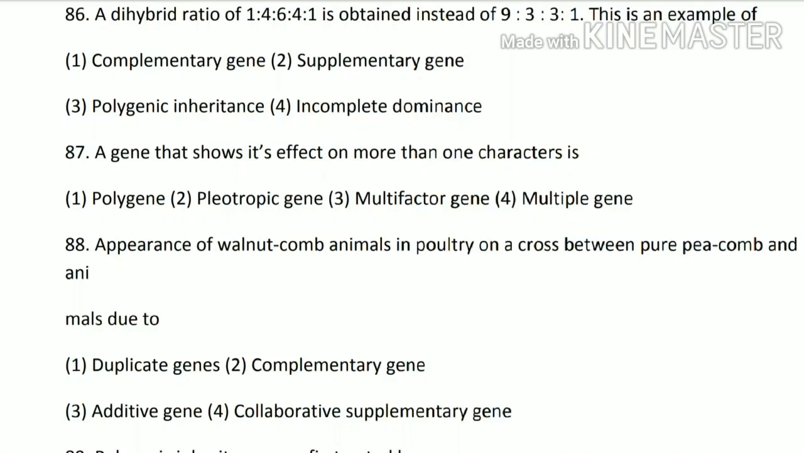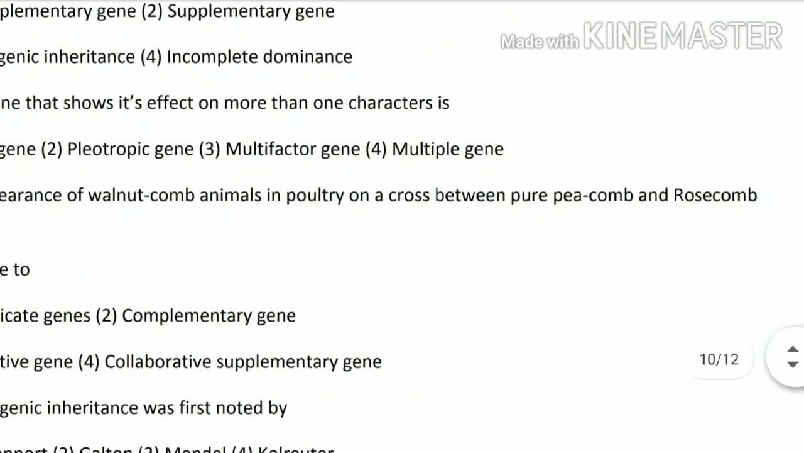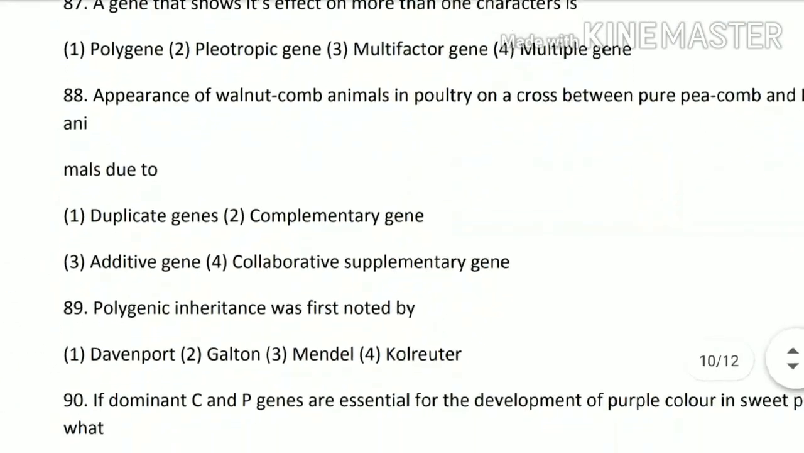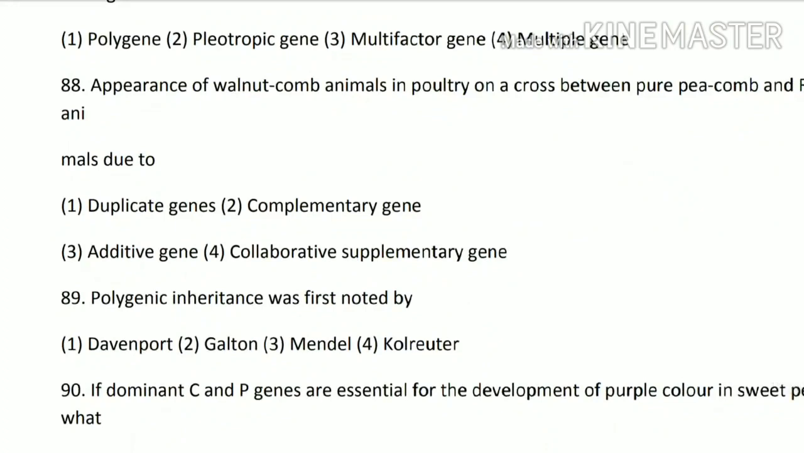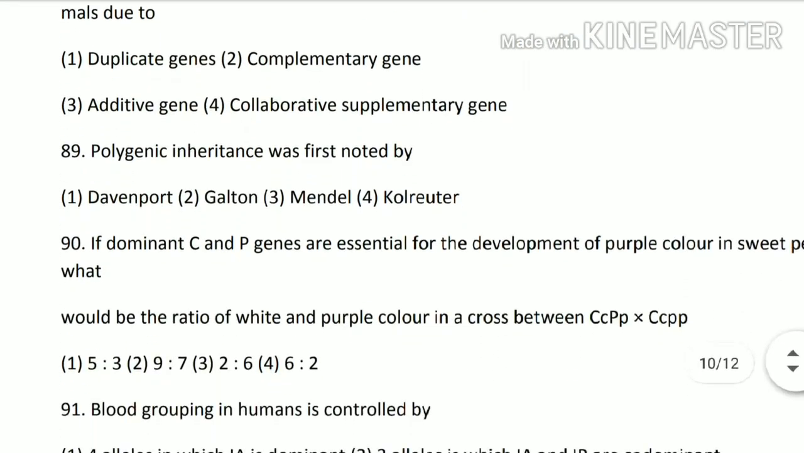Next, 88th question. Appearance of walnut comb animals in poultry on a cross between pure pea comb and rose comb animals is due to what? This occurrence is because of the collaborative supplementary genes. That means option number 4 is the correct option. Next question, polygenic inheritance was first studied by Coleridge. That means option number 4 is the correct option.